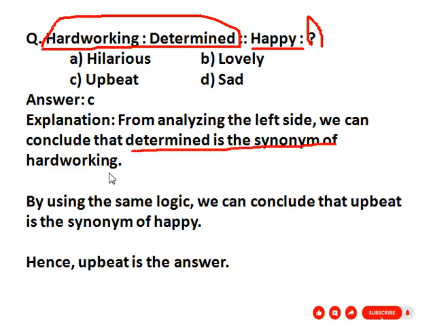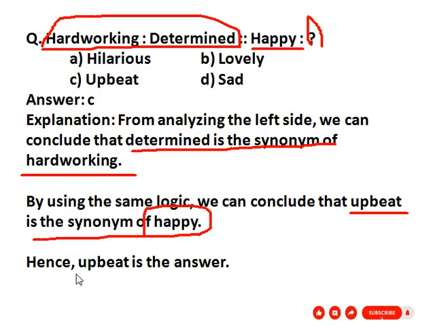That is, determined is similar to hardworking. So by the same logic, we get upbeat is the synonym of happy. Upbeat is similar to happy. So our correct answer is upbeat. So here given option C, upbeat.